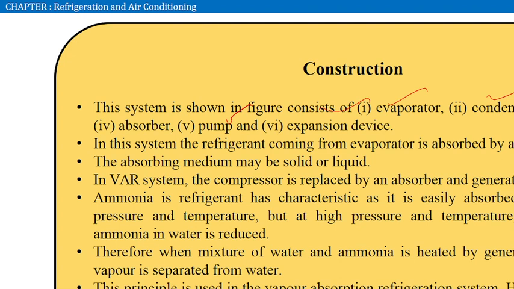Ammonia is the refrigerant, and it has the characteristic that it is easily absorbed by water at low pressure and temperature. But at high pressure and temperature, the solubility of ammonia in water is reduced. Therefore, when a mixture of water and ammonia is heated by the generator, the ammonia vapor is separated from water. This principle is used in the vapor absorption refrigeration system. Here, ammonia is the refrigerant and water is the absorbent.